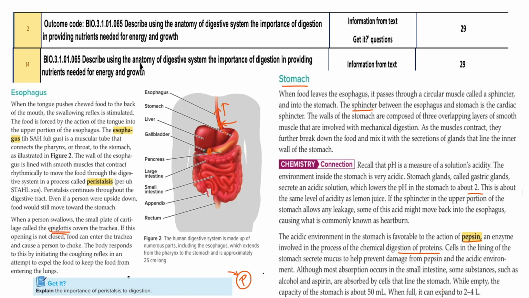And the last one, if the stomach is empty, it might be about 50 ml, as small as 50 ml. And when it is full, it can be 2 to 4 liters. Like this, the muscles of the stomach can expand to 2 to 4 liters.